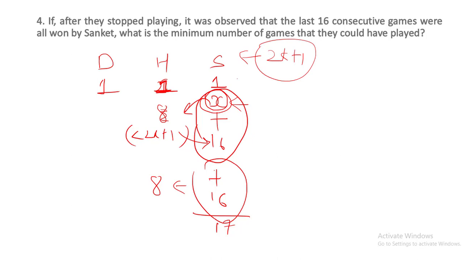So is 19 possible? If the total number of games won by Sanket is 19, so 16 plus x, the value of x will be 3. Okay, the value of x will be 3, so the total number of games won by Sanket is 19. In that case, how many games can Harshad have won? 9. Okay, 9. But what does my condition say? If x is equal to 3, the number of games won by Harshad should be less than 2 times 3, which is 6, plus 1, 7. So it should be less than 7, but here 9 is coming.